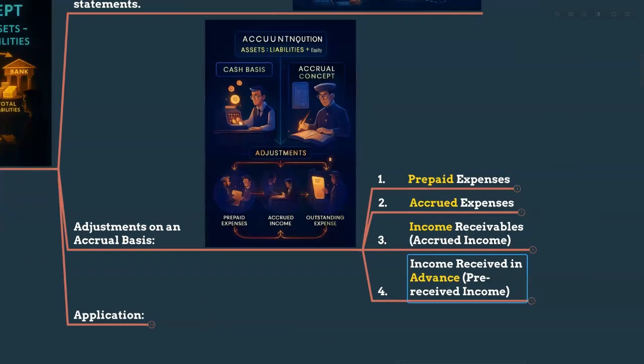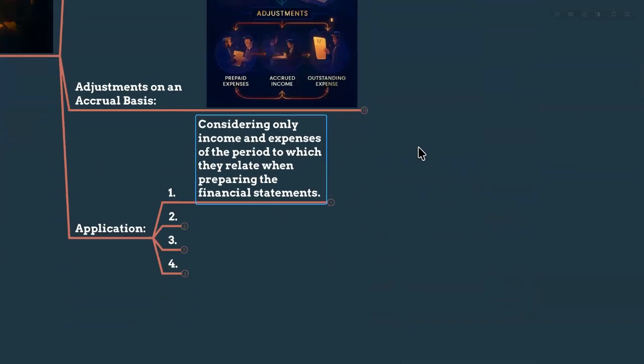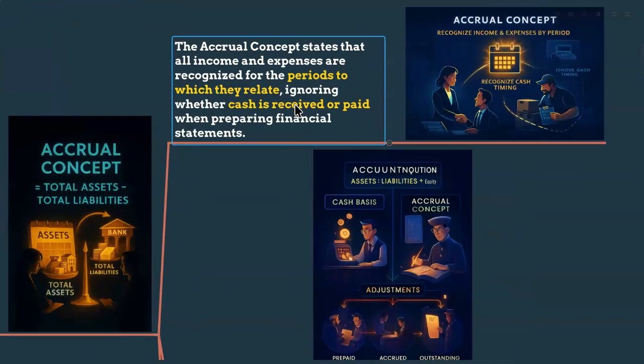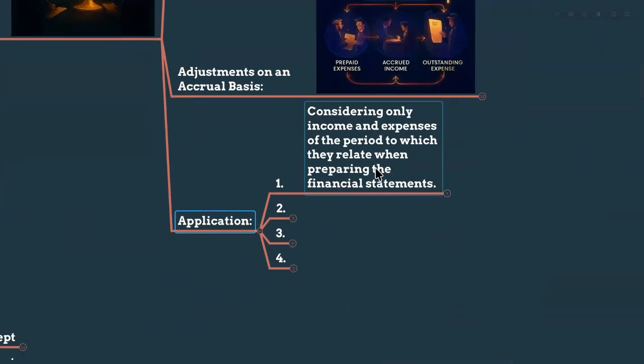We will discuss each and everything when we are doing questions as well as some examples, not now. Okay. Now the concept is simple. We have to record the income and expenses that actually relate to the year, not according to the cash received or cash paid. We are not considering when we are paying the cash or when we are receiving the cash, but the income should be earned for that particular year. The expense should be incurred for that particular year.